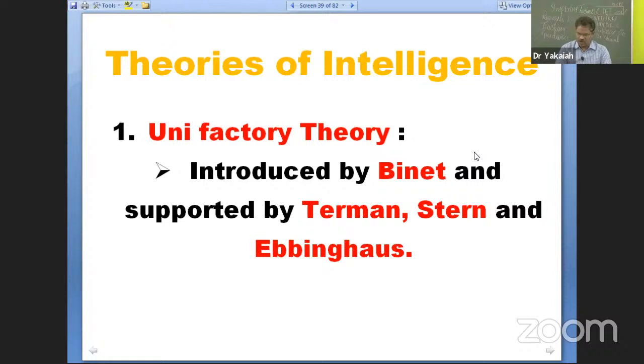So what does the unifactor theory of intelligence say? Intelligence is caused by one general, global factor. Whoever has that factor is intelligent, and whoever does not have it is not intelligent.